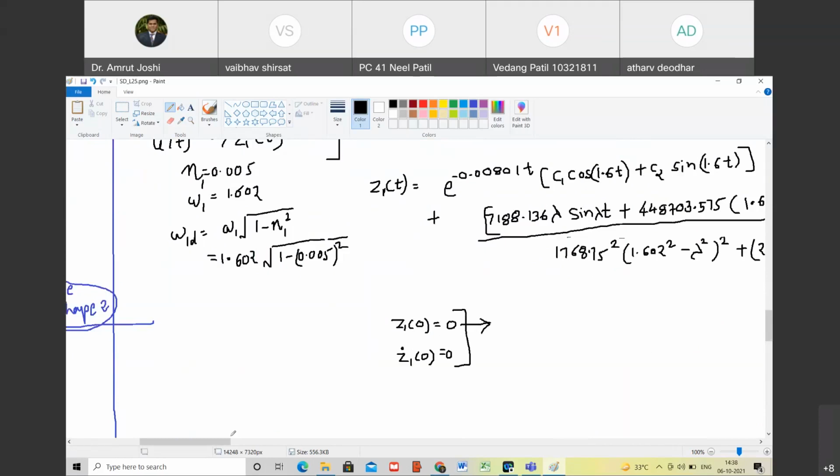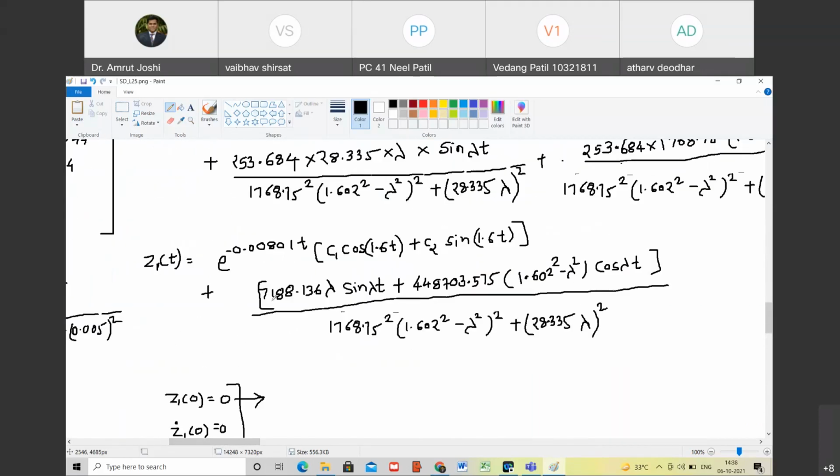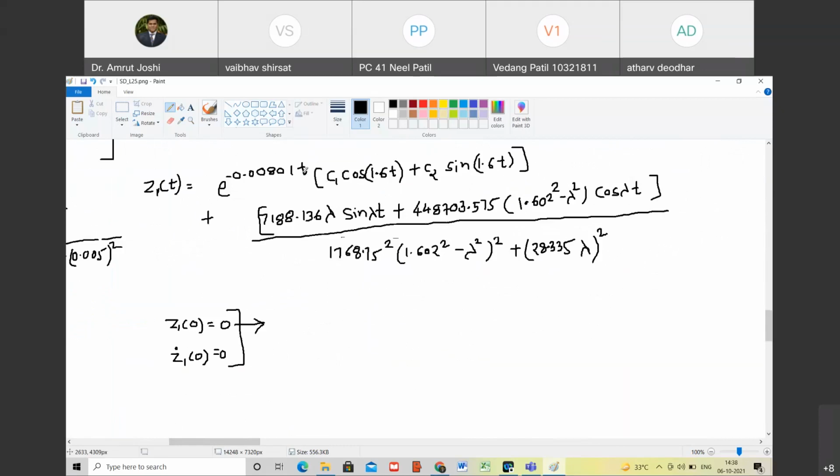If we apply the first boundary condition, what does it give? When I substitute t equal to 0 here, this term becomes 1, this term becomes only C1, and this term vanishes. Then on this side, in the lambda t term, t becomes 0, so this term vanishes.